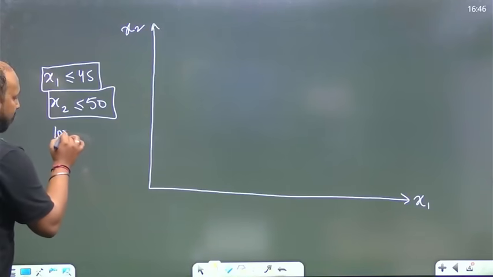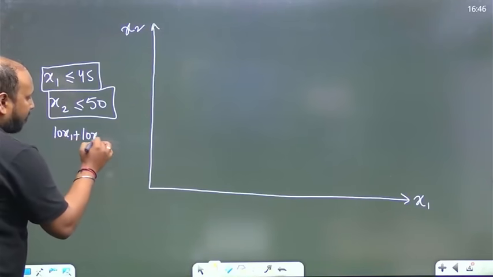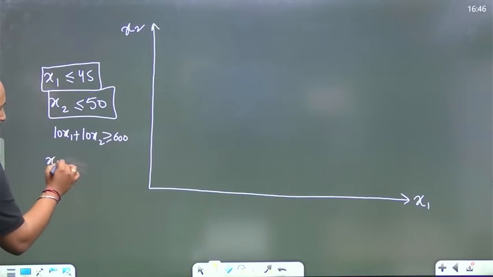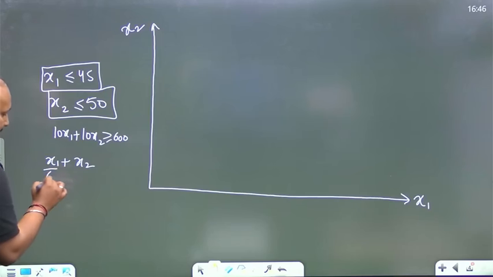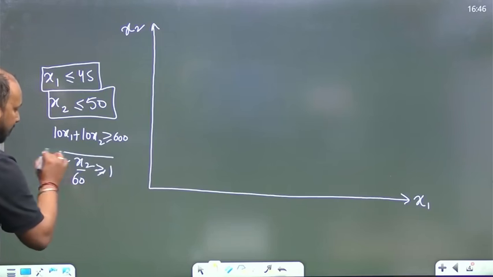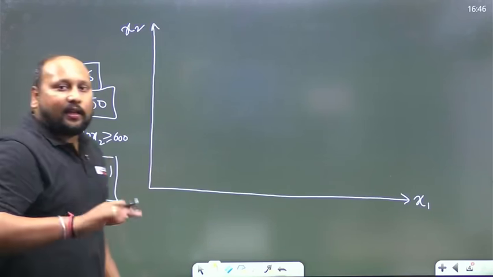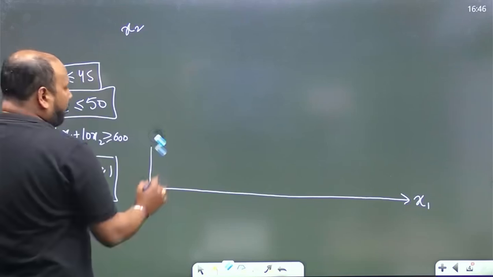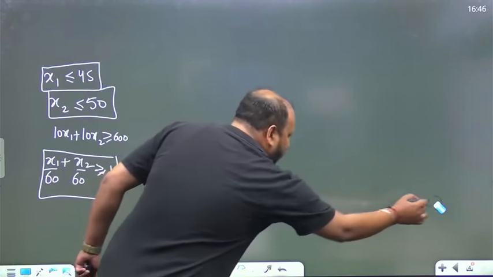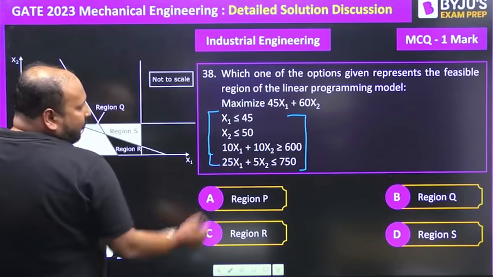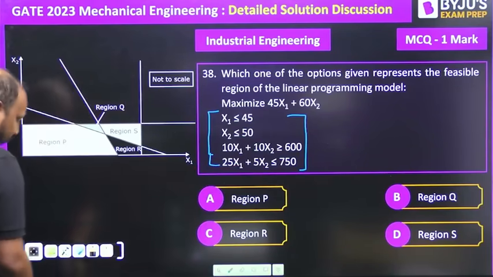So 10x1 plus 10x2 greater than or equal to 600, or we can say this is equal to (x1 plus x2) divided by 60 greater than or equal to 1, right? So this is the third constraint. I'm writing the constraint in the box format so that we'll be easily able to plot it over here, right? Let me shift this graph. Okay, the last constraint is 25x1 plus 5x2 is less than or equal to 750.